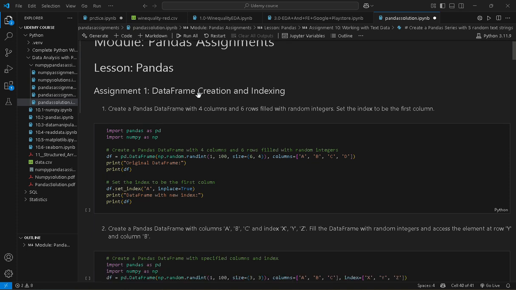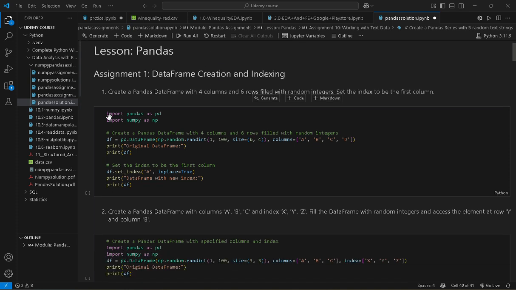So this is our assignment 1, data frame creation and indexing. This is our first question. Create a Pandas data frame with 4 columns and 6 rows filled with random integers. Set the index to be the first column. Here we are first of all importing pandas as pd and importing numpy as np. These are our Python libraries.